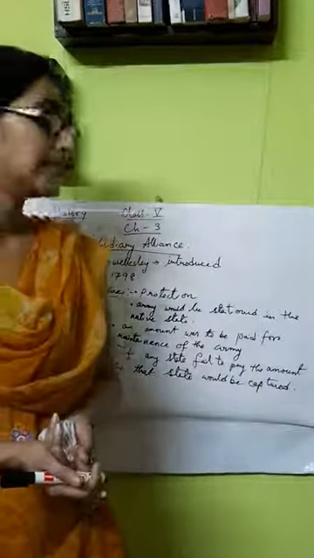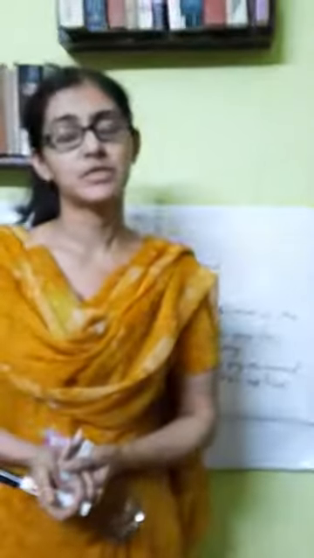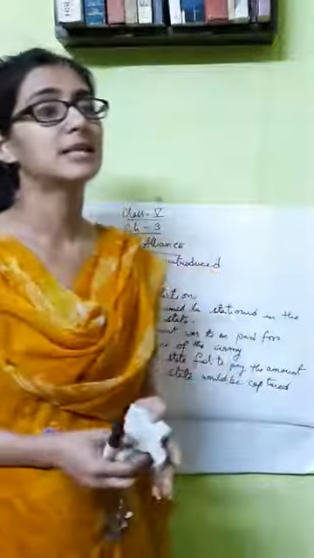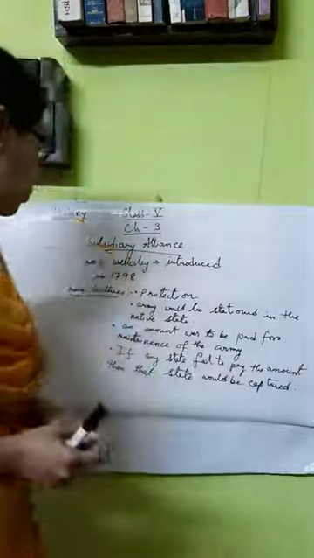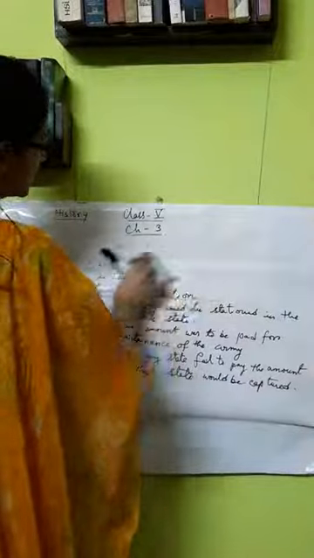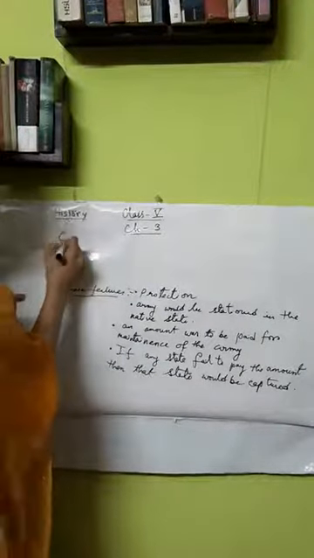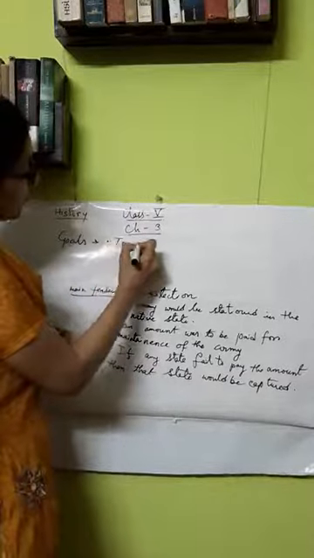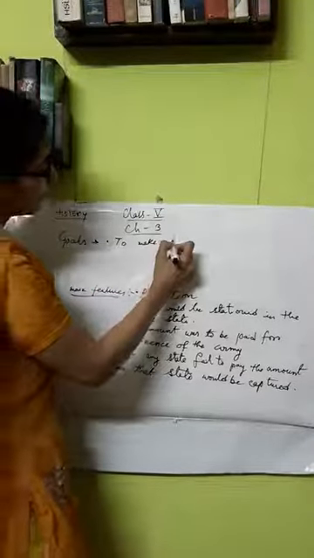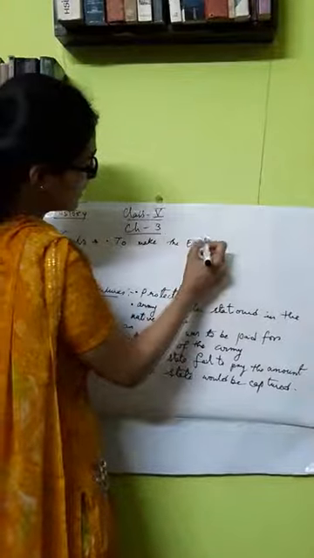Now these were the main principles of the subsidiary alliance, and we see that the subsidiary alliance mainly had two goals. The main goal was to establish English as the paramount power in India. So the main aim for starting this system of subsidiary alliance, one was to make English, the English East India Company that is, the paramount power.